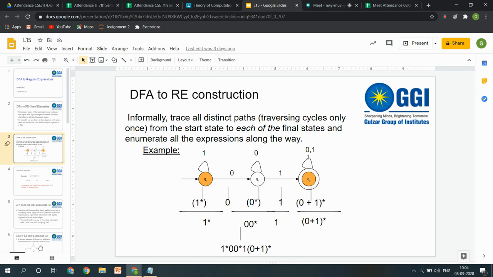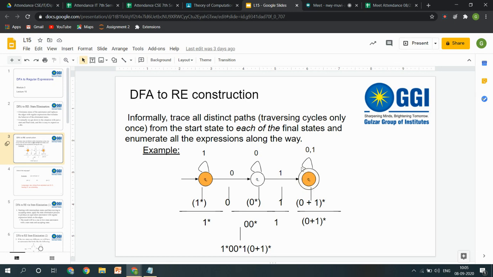Is it possible that by following this path, I should be writing that I am at Q2 and I am taking input 0 1 and then I am reaching at Q2 again? No, this can never be there. You have possibility here that either 0 or 1, but one at a time. Either you can say that I am having a string like 0, 0, 1, 0, 1, 0, 0, and 1. That is my final state.